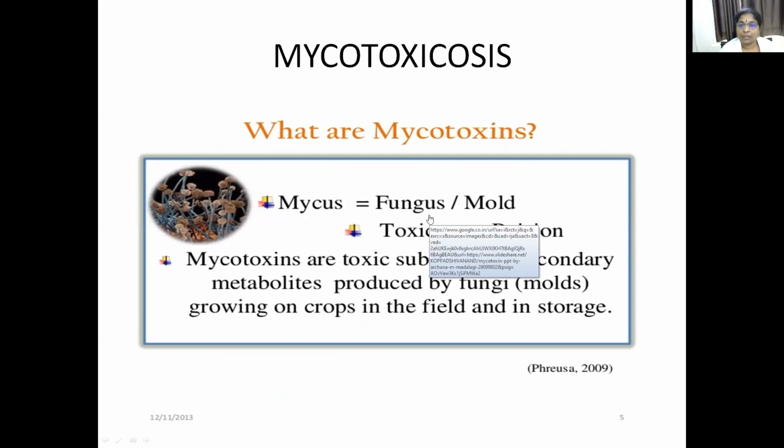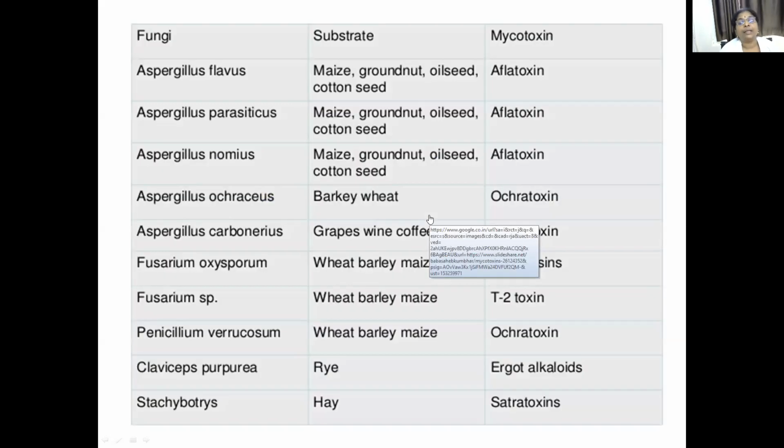What are toxins produced by the fungi? They are called mycotoxins. Mycotoxins are toxins produced by the fungi, especially seen in crops, in the fields and in storage. When such food items are consumed, it results in a condition called mycotoxicosis.